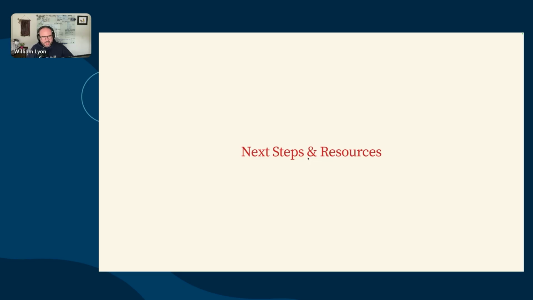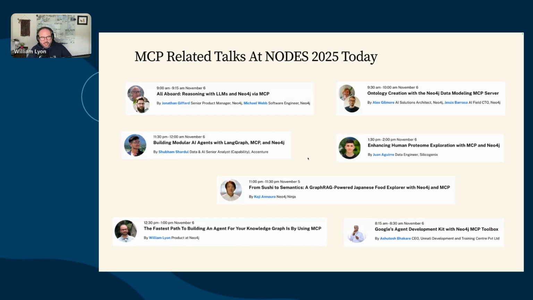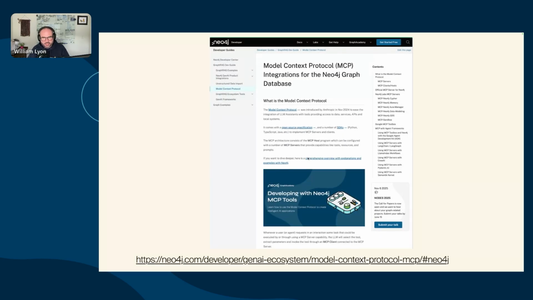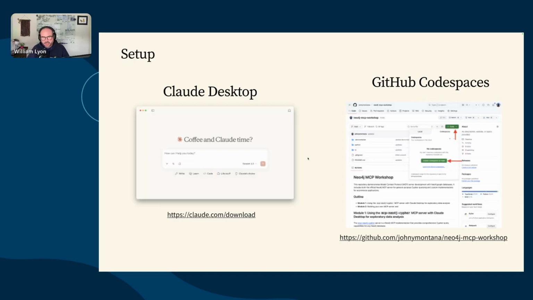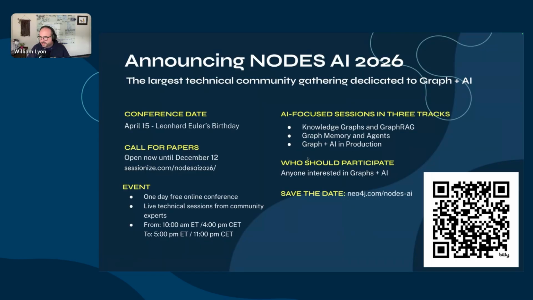Cool. So we're about out of time here. There are lots of resources out there on using MCP with Neo4j. These are just some of the MCP talks today at Nodes. I think most of these already happened. Look for the recordings on the YouTube channel if you're interested in finding any of these. For the Neo4j MCP ecosystem, this page is going to be your best bet in the developer guides, with links to resources for all the different Neo4j MCP servers and framework integrations. And then here are some of the tools that we mentioned earlier today.